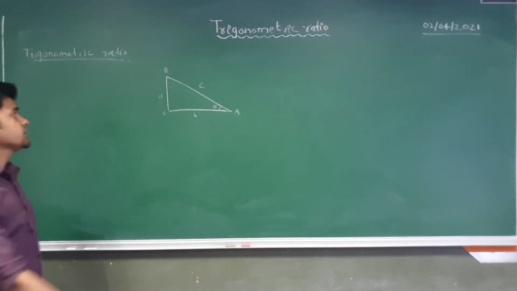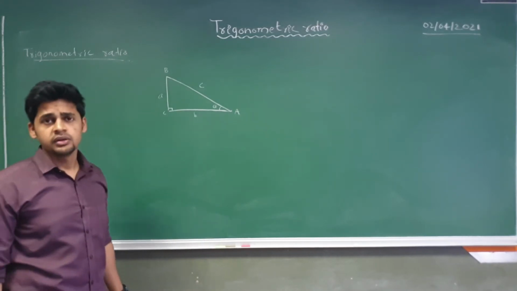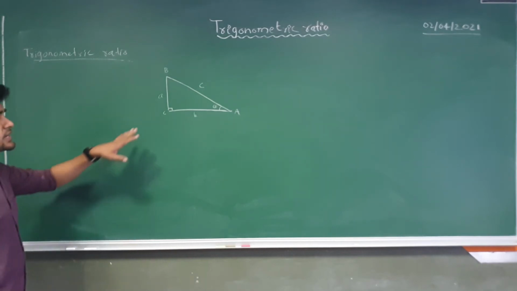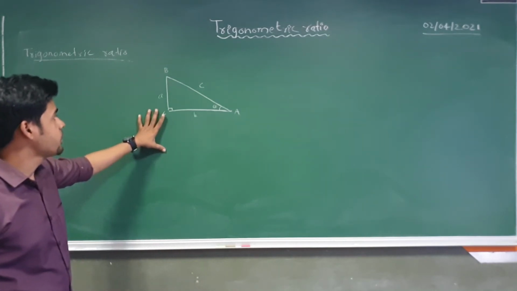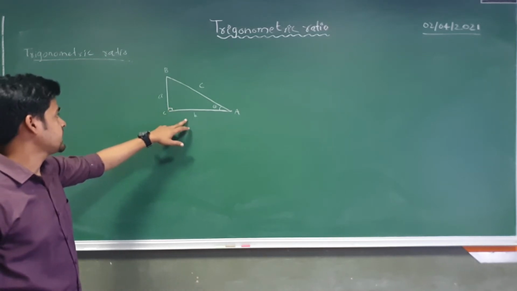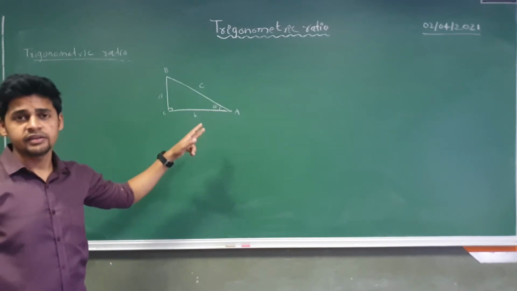Right? And if this is a right angle triangle, we should have one 90-degree angle. So in this triangle we have three sides: side B, side A, side C, and each one has a different name.